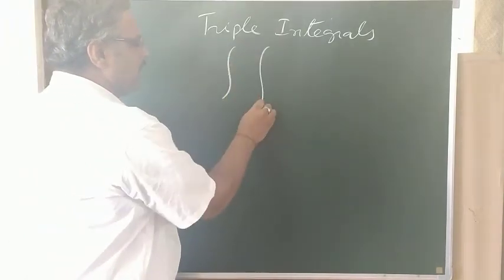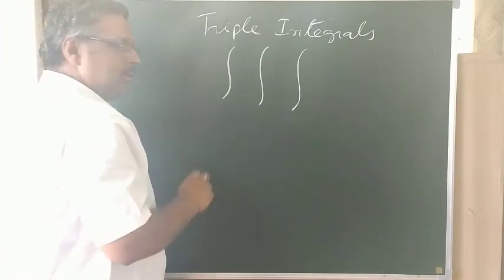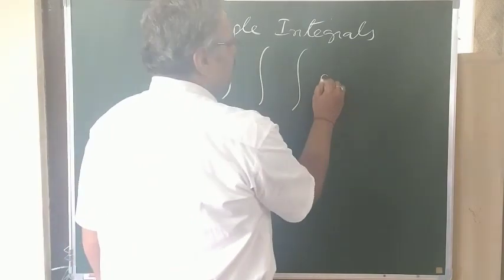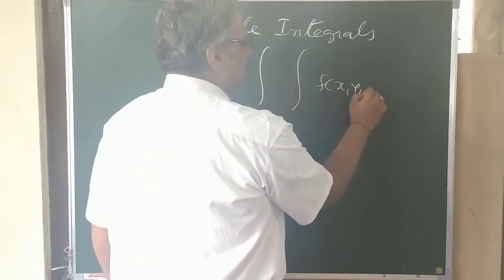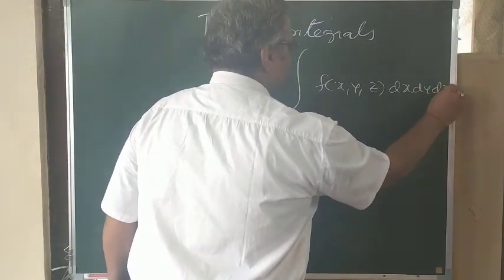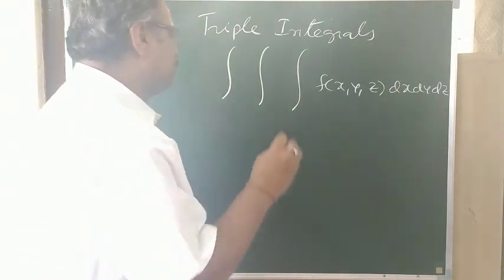Now, this is a triple integral. The earlier one was only a double integral. A triple integral is of some function of x, y, z, dx, dy, dz. Here we are integrating with respect to x, y, and z.